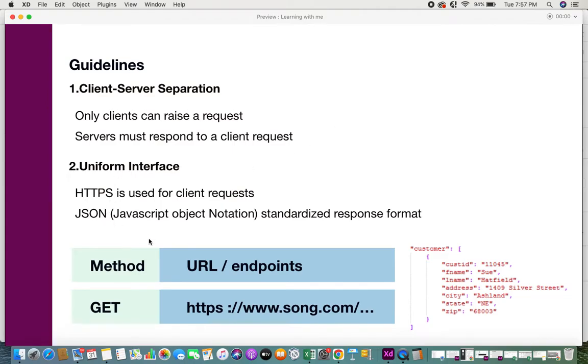So the next one is when the server wants to respond back to a client. At that time, a JSON, standardized response format, is used. So here is a small example of a JSON. And if you see by this format, it's very understandable and lightweight. So normal humans can understand this information. So the JSON that is sent back to the client is sent in a way that can be understood by the client. Okay. So this is how a uniform interface is used for communication between the client and the server.